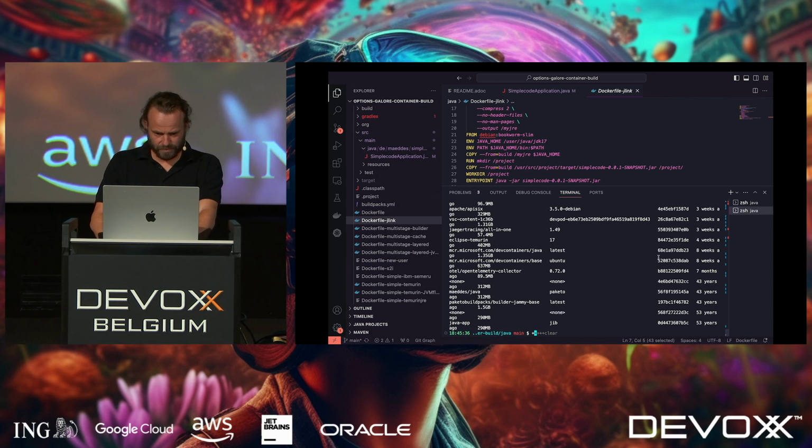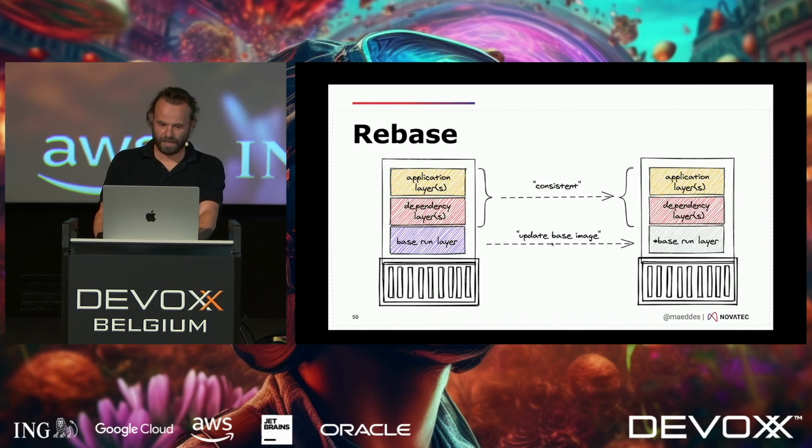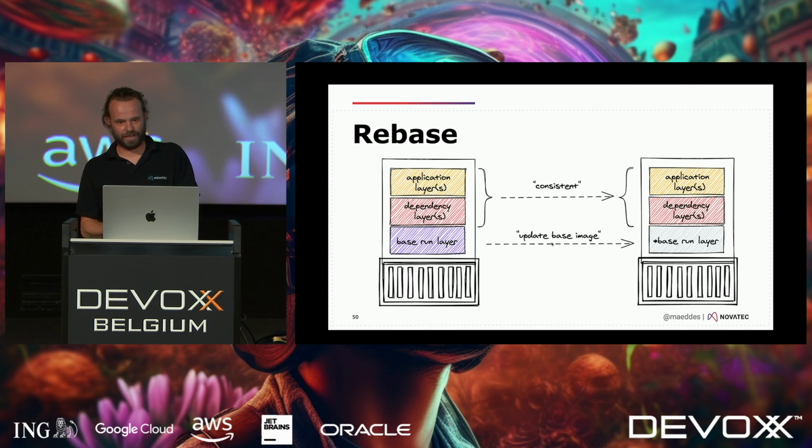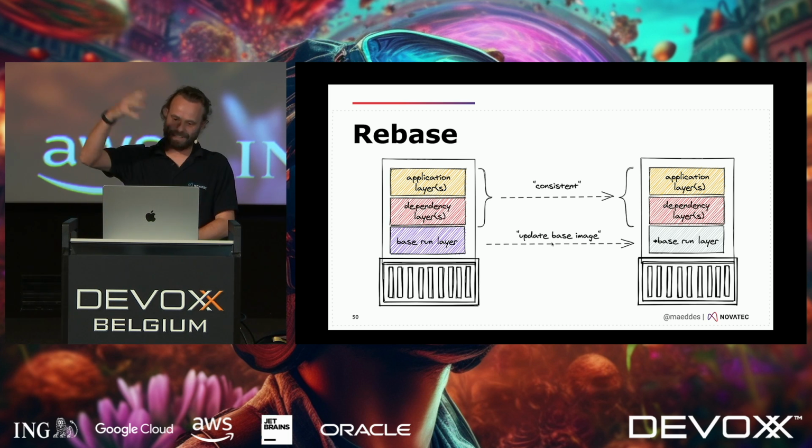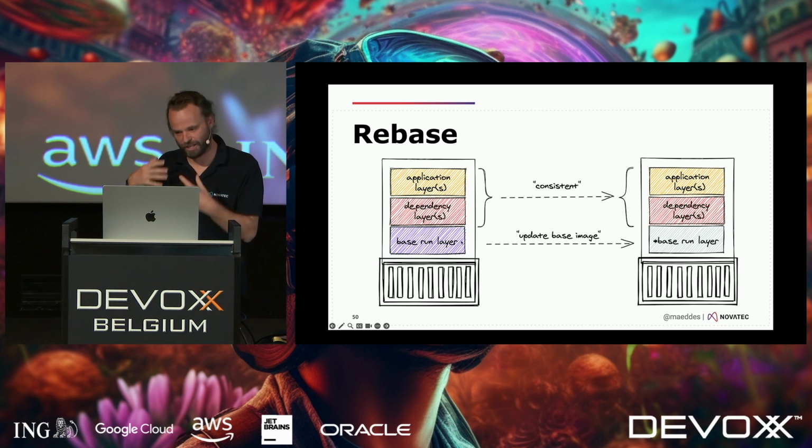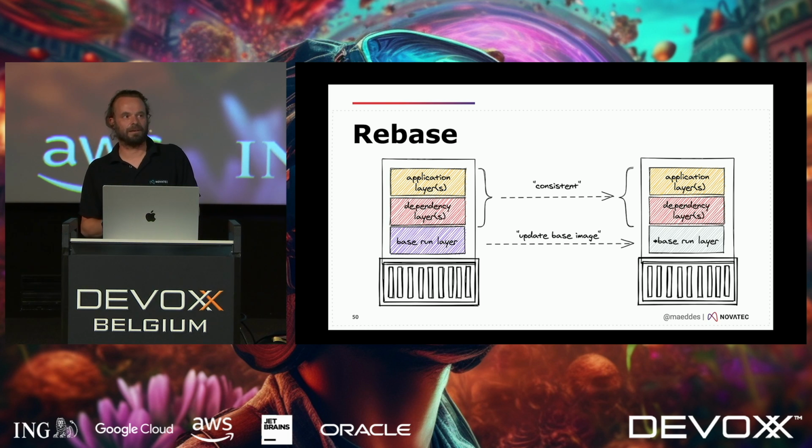All right. So what's the other advantage of this? I told you before that most likely things change on the top of your image. Now I'm going to tell you what happens if you need to change the bottom of the image. And this can actually happen, as I said before, when suddenly a Heartbleed, Log4j, or whatever vulnerability comes up. Probably the first thing that comes to your mind is: am I affected? Do I have something in my code which might cause a problem later on?